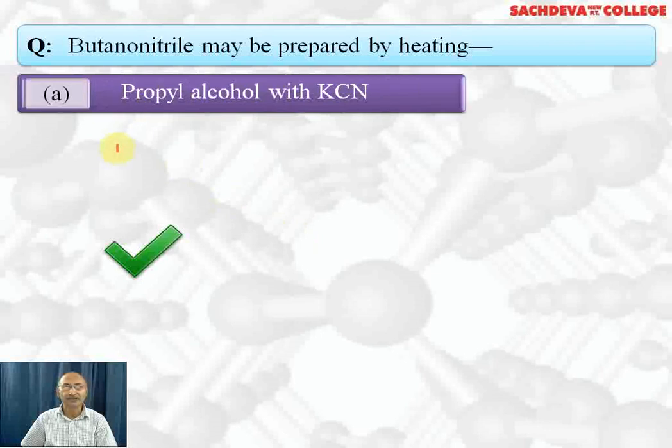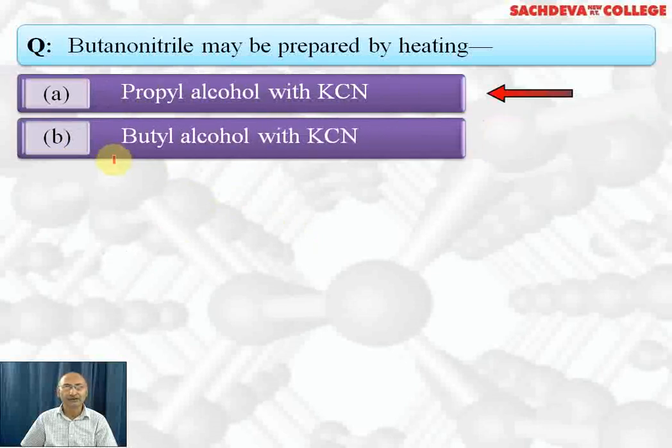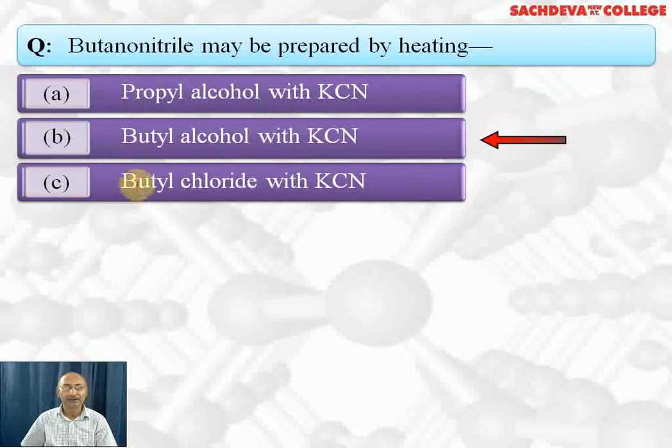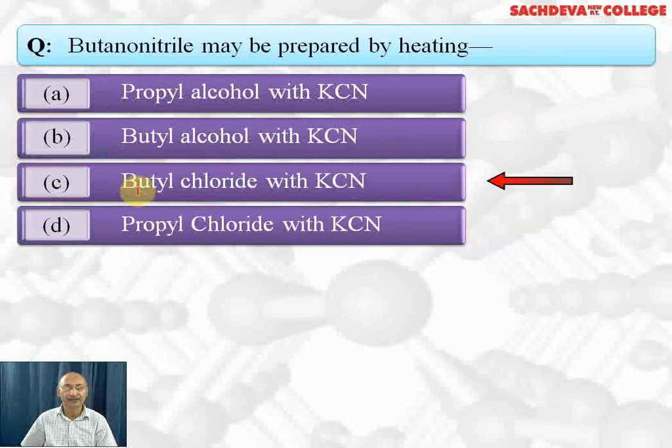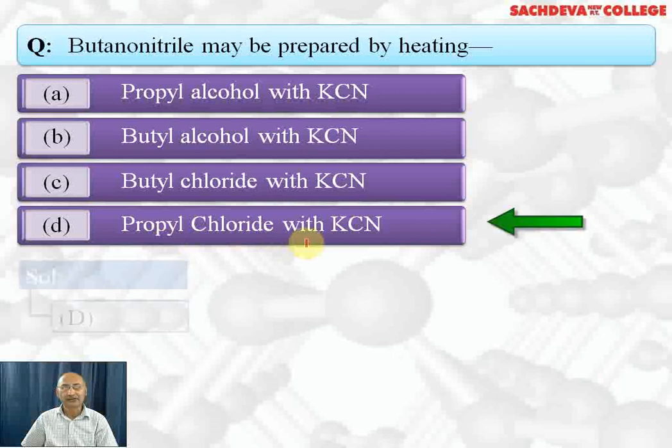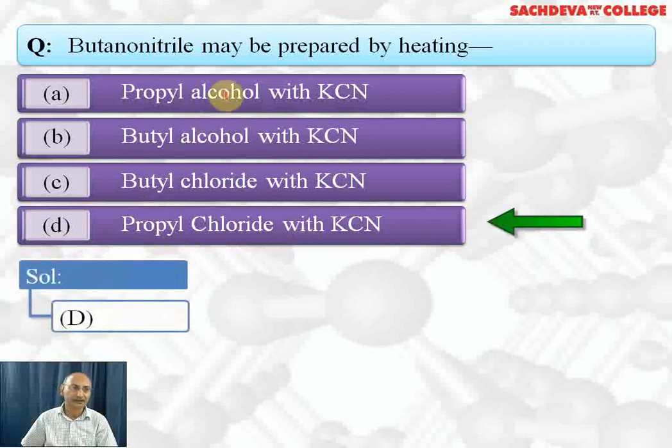Butanenitrile may be obtained by heating propyl alcohol with KCN, butyl alcohol with KCN, butyl chloride with KCN, or propyl chloride with KCN. The correct answer is propyl chloride with KCN. That is D part is the correct answer.